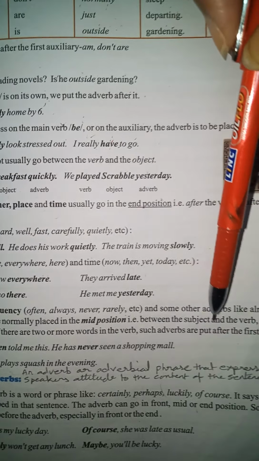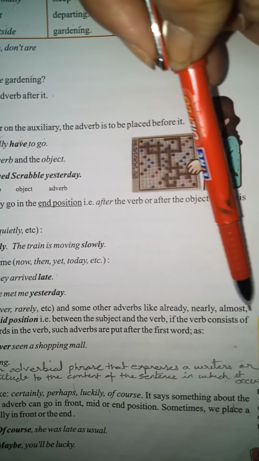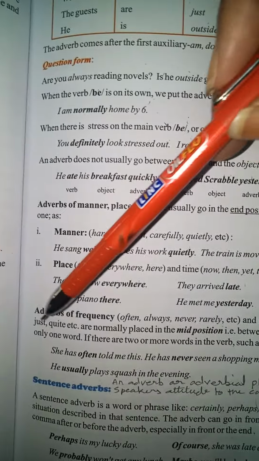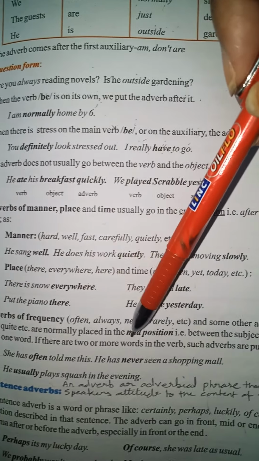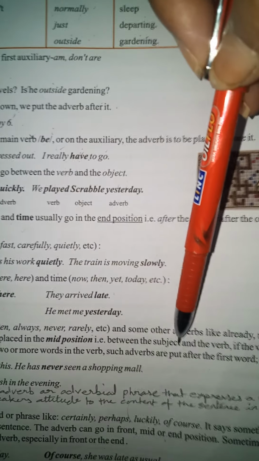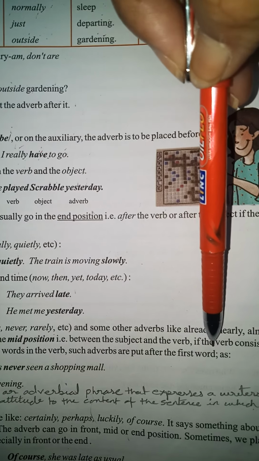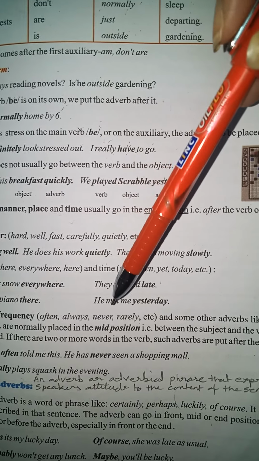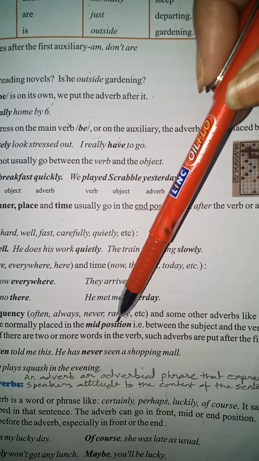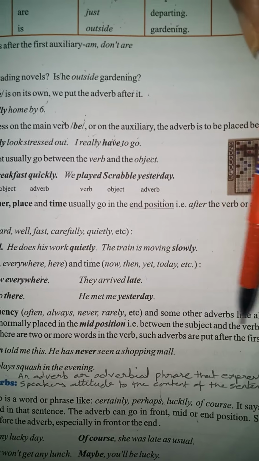That is between the subject and the verb if the verb consists of only one word. If there are two or more words in a verb, such adverbs are put after the first verb. Now, they are telling us that when the adverb is in the mid position, then it will be between the subject and the verb.